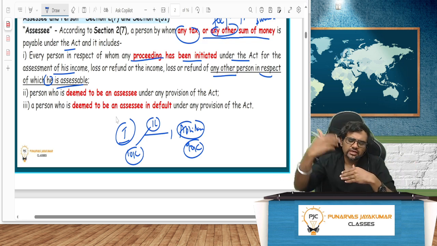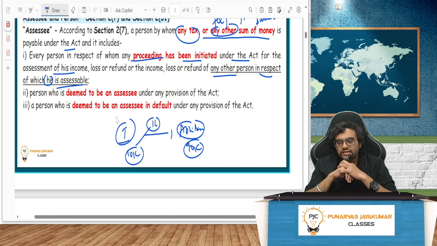I'll deduct 10,000 and give Abhilash 90,000. He will show 1 lakh in his income, and then he will say, PJ has already paid 10,000 on my behalf. He'll charge tax on 1 lakh, producing a tax liability of, let's say, 20,000. That's an assumption. And there he will say, out of 20,000, 10,000 this fellow has already deducted. So the remaining 10,000 I will pay, no problem.